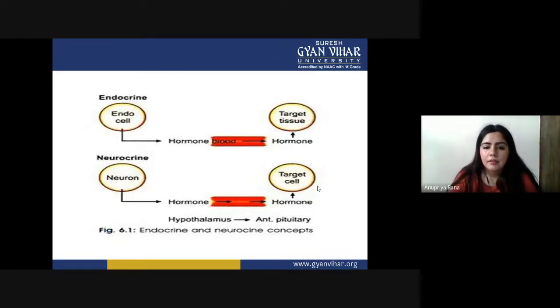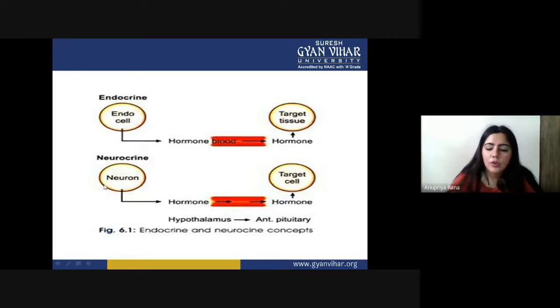This is a flow diagram where you can see the endocells which are secreting the hormone, and these are the target tissue which are getting the hormone. The cell which releases the hormone is called the endocell, and the tissue or cell which receives the hormone is called the target tissue.